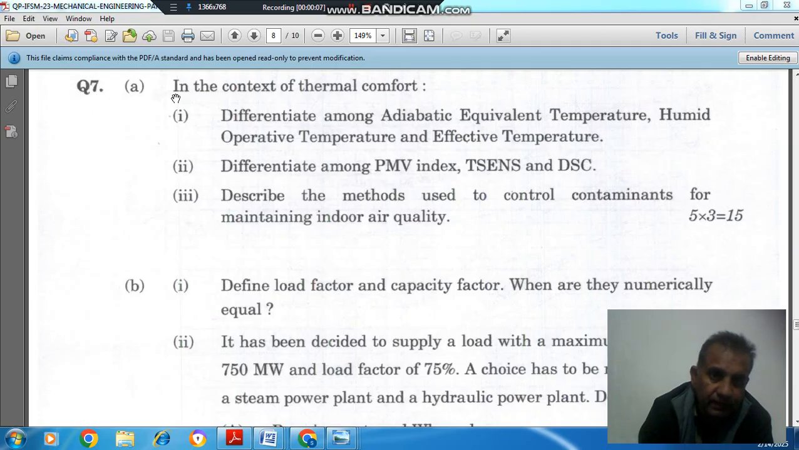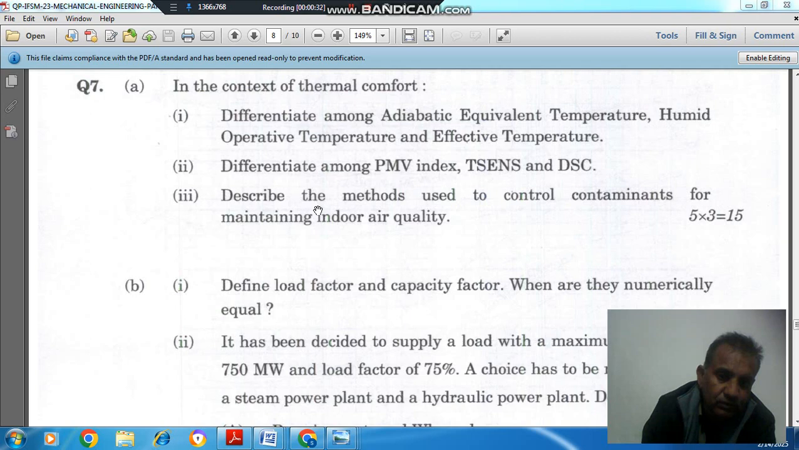Question number 7A is in the context of thermal comfort. 1. Differentiate among adiabatic equivalent temperature, humid operative temperature, and effective temperature. 2. Differentiate among PMV index, T sense, and DSC. 3. Describe the method used to control contaminants for maintaining indoor air quality.